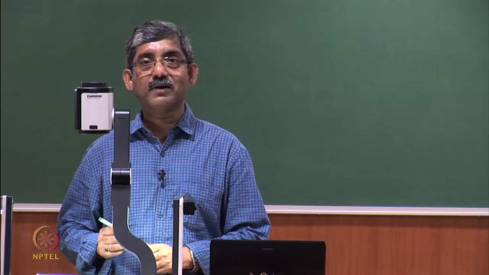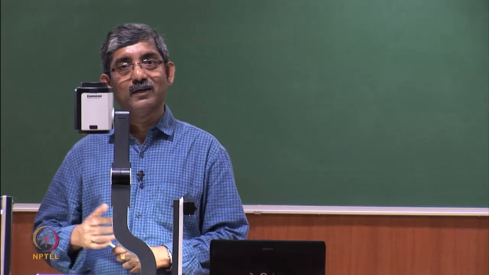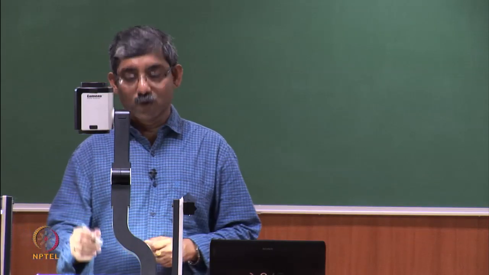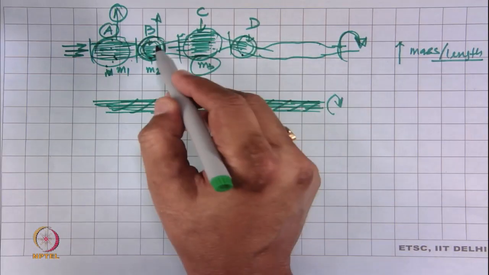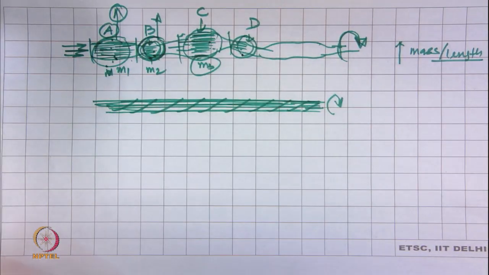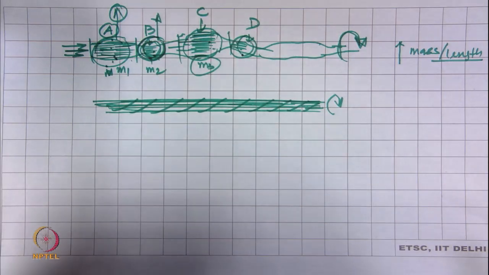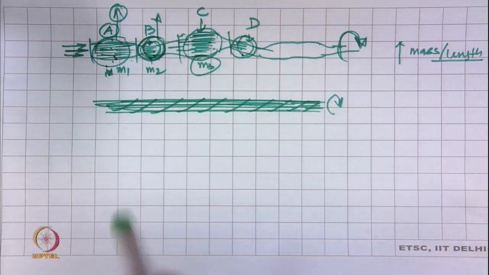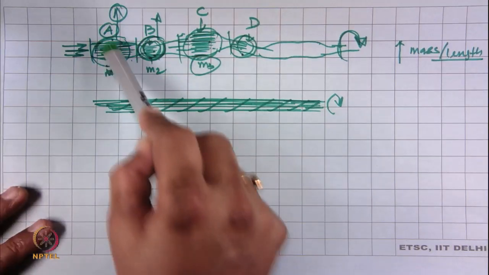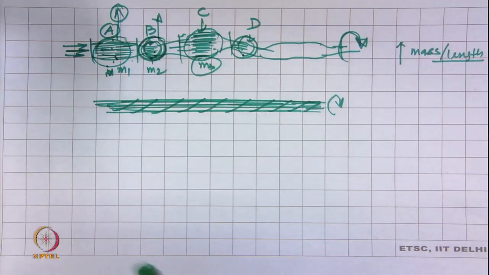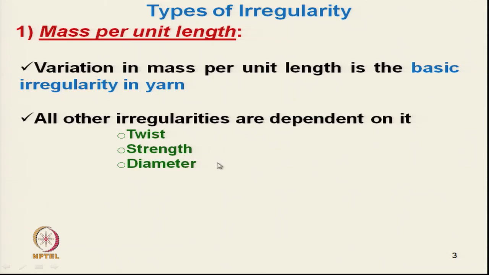So, as the number of fibers is less in zone B, this zone B or zone D will be the weak point. Okay. And the yarn breaks at the weakest point. So, the strength of the yarn will be lower if the mass variability is high. So, the twist, strength, and diameter are directly dependent on the mass variability of the yarn, particularly spun yarn.